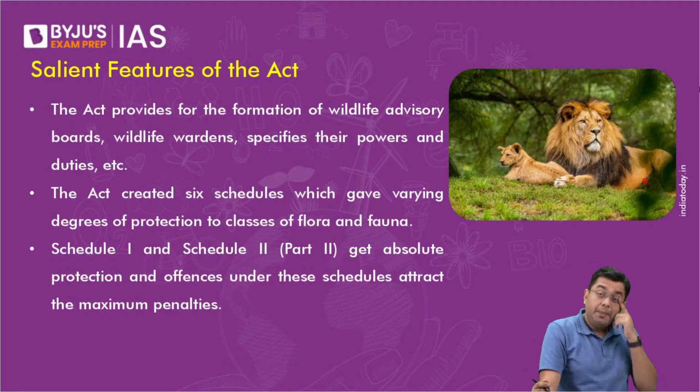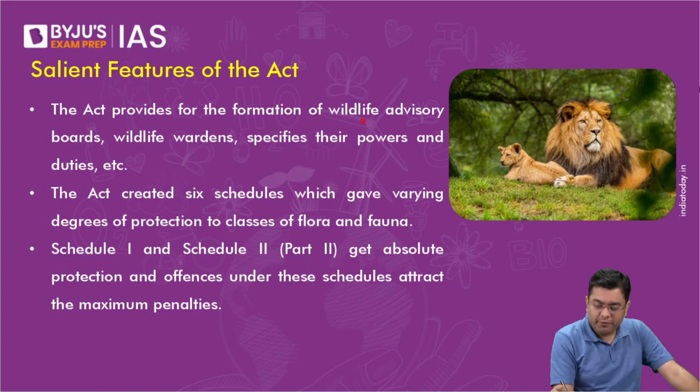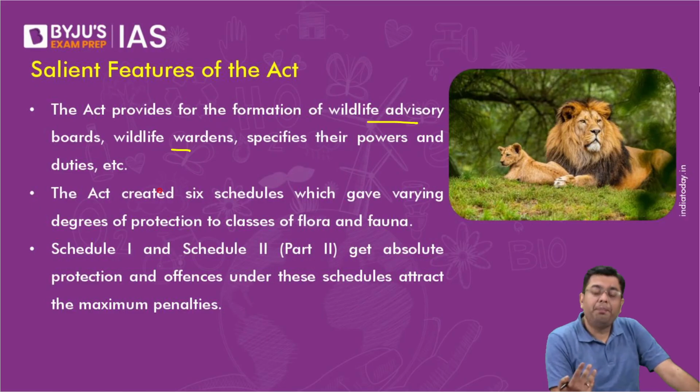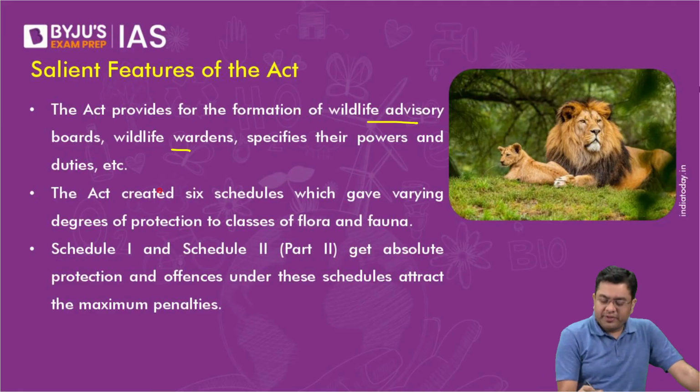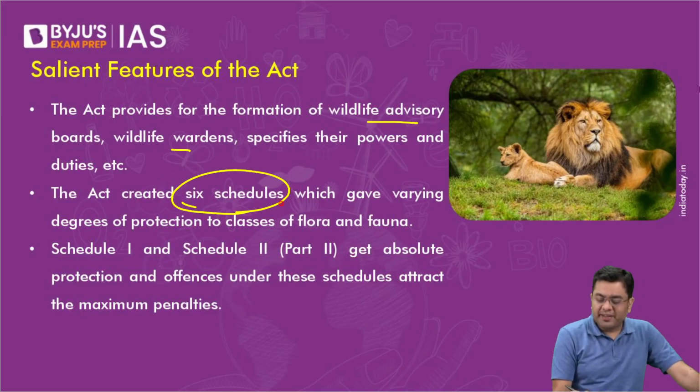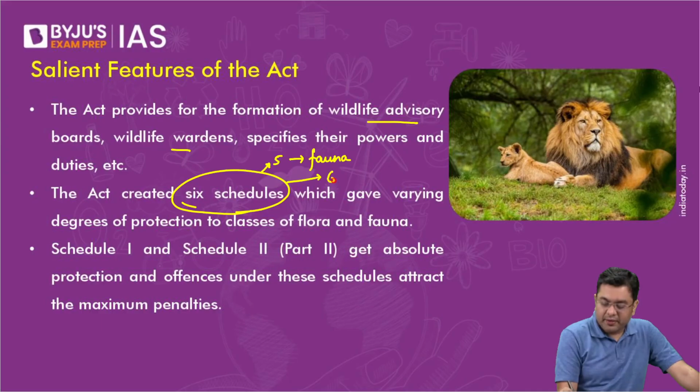So here it provides for the formation and establishment of wildlife advisory boards and wildlife wardens, and then also specifies their powers. Yesterday also I had told you that this Wildlife Conservation Act will also decide the power delegated to each of the officials deployed in the forest, right? So the chief wardens, etc., all of them get their power, and the power is derived from this particular legislation. Now, this created 6 schedules. Out of these 6 schedules, 5 of them deal with fauna, and the sixth deals with flora.